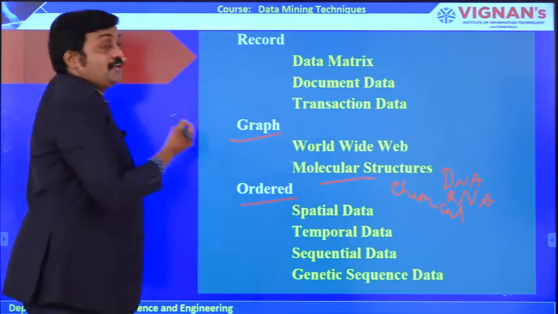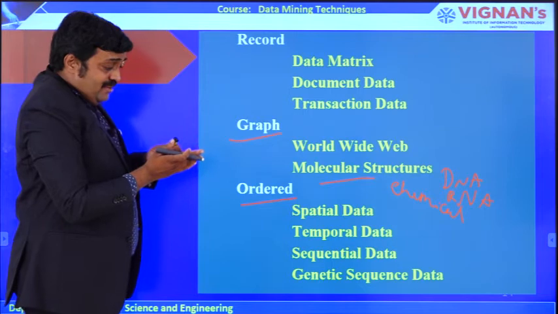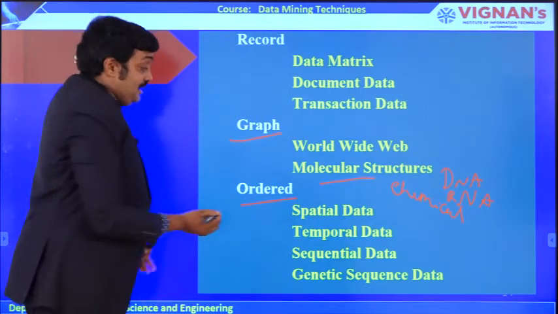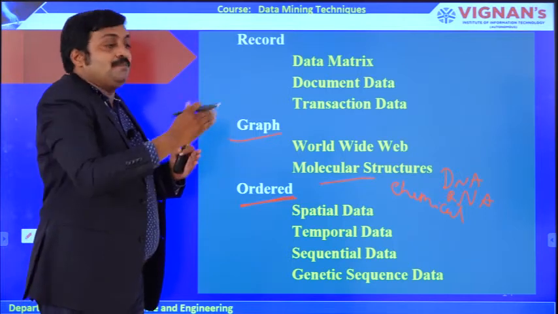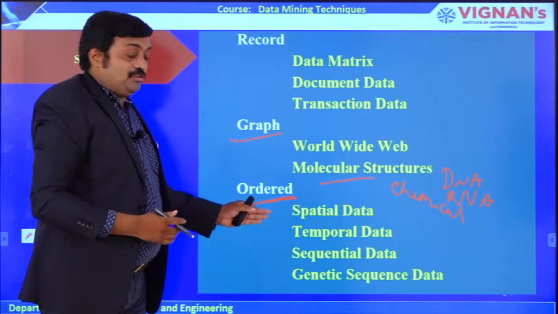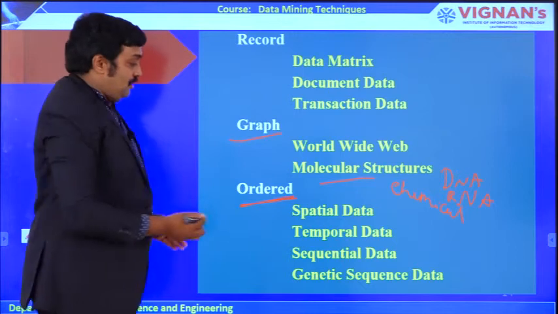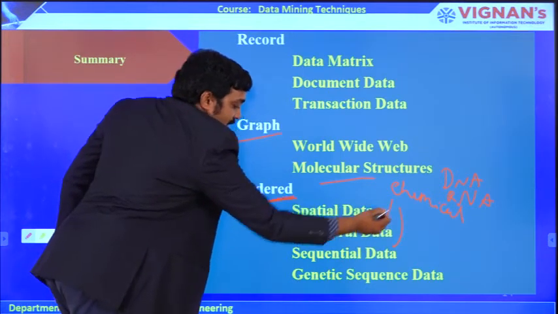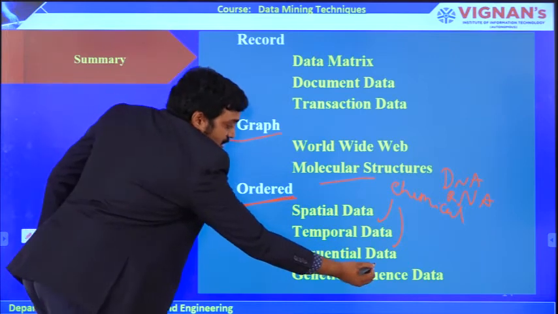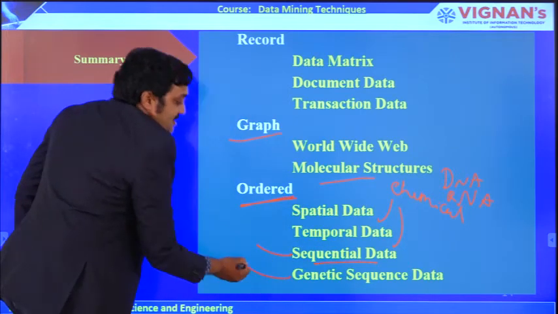And the last one is ordered. That means whenever we have data, ordered means a particular sequence. We cannot jumble it. We need to follow the order. Under order-based, we have spatial data, temporal data, sequential data, and genetic sequence.